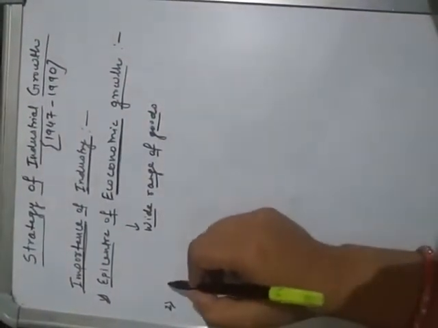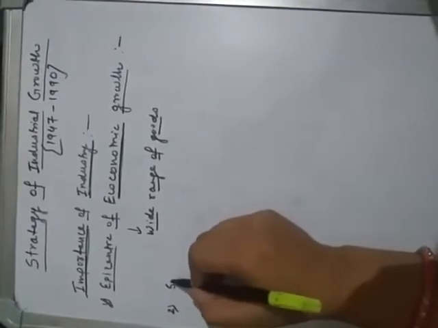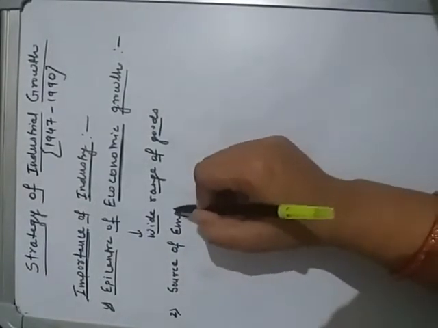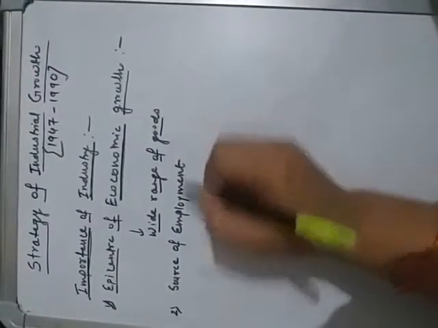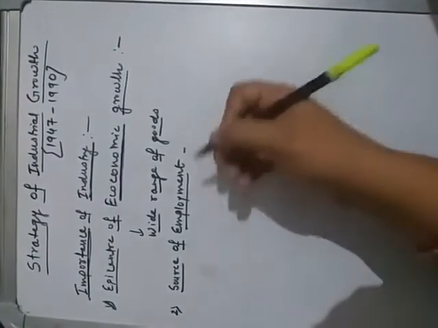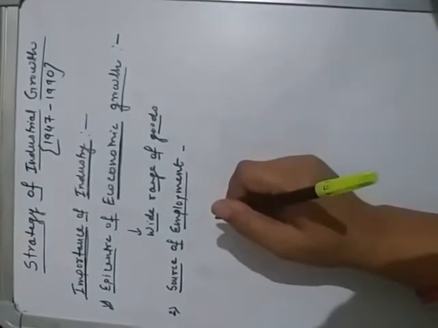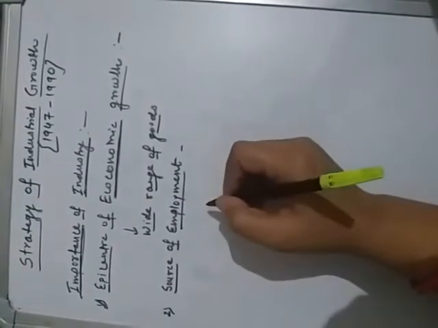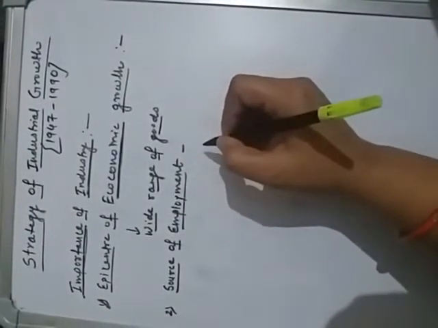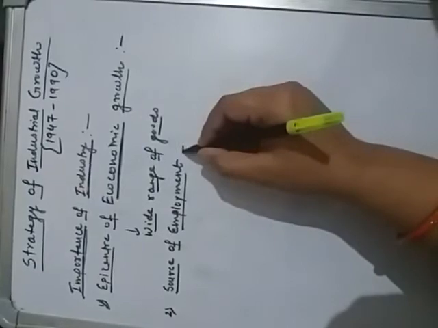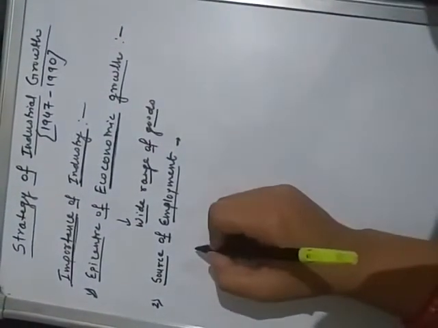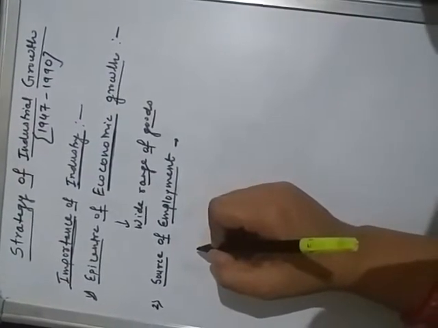The second importance of industry is that it is a source of employment. Industry is an important source of employment. This becomes significant when agriculture is already overburdened and the labor force is rising rapidly. In India, there is already excess labor force in the agriculture sector.